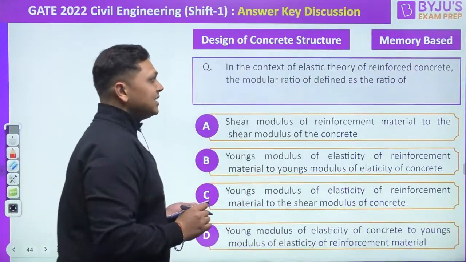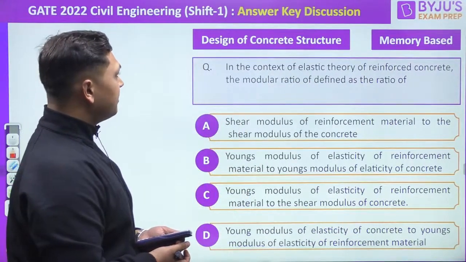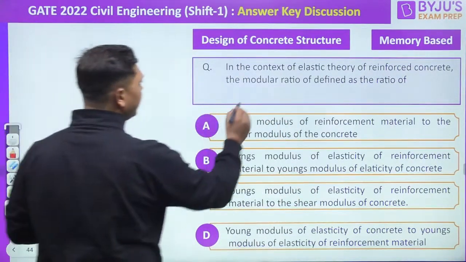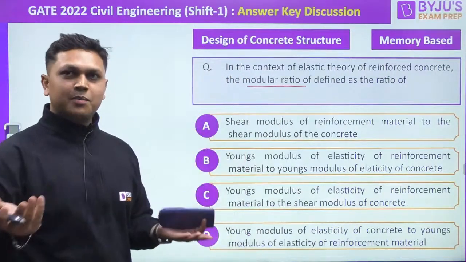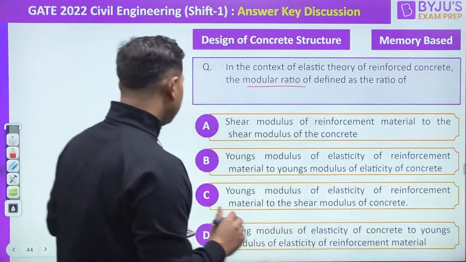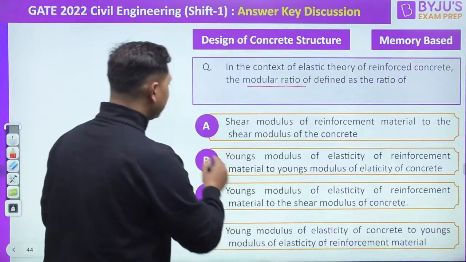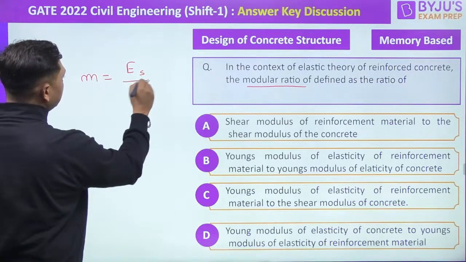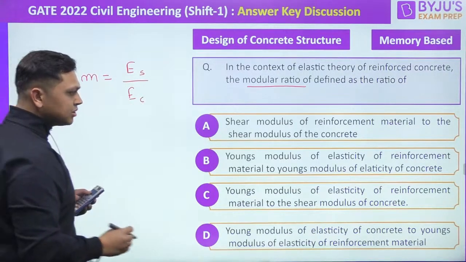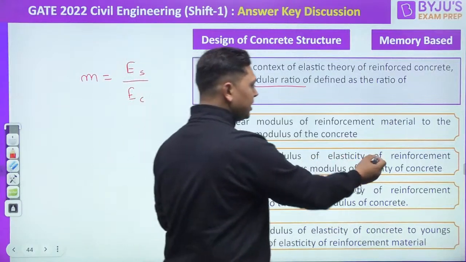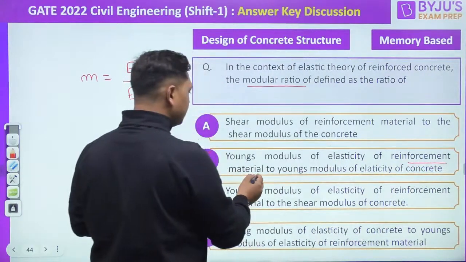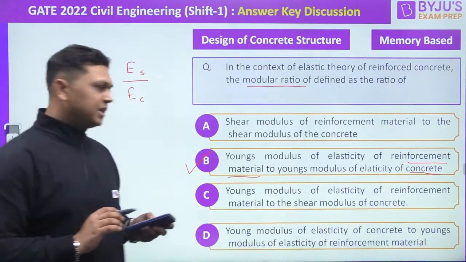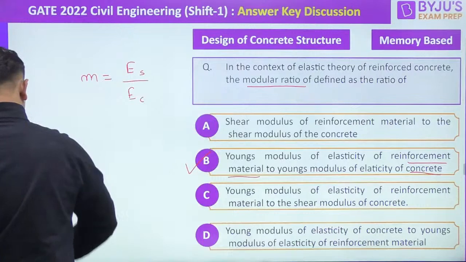In the context of the elastic theory of reinforced concrete, the modular ratio is defined as, what is the modular ratio defined as? Very easy question, and 100% of the students must have got the right answer, right? So the answer is Young's modulus of elasticity of steel to that of concrete. So the right answer will be Young's modulus of elasticity of the reinforcement material to the Young's modulus of elasticity of concrete. C will be the right answer. Moving on to the next question.